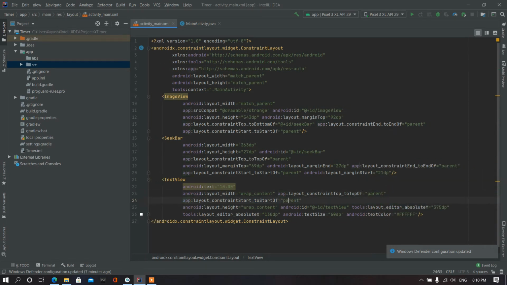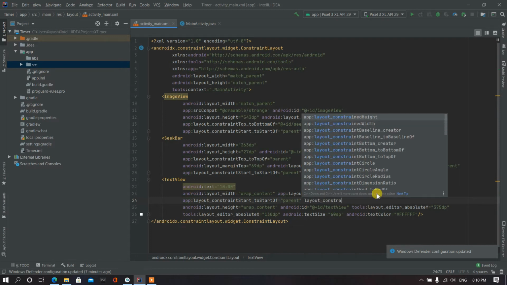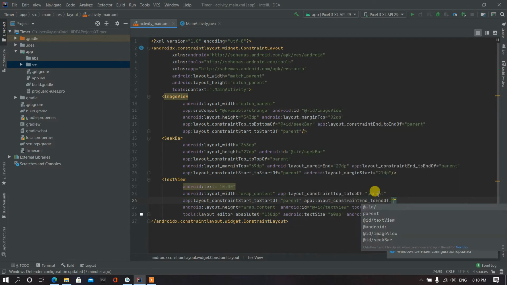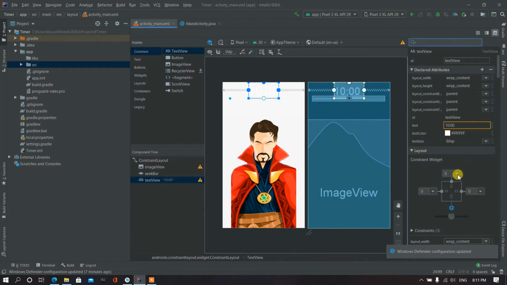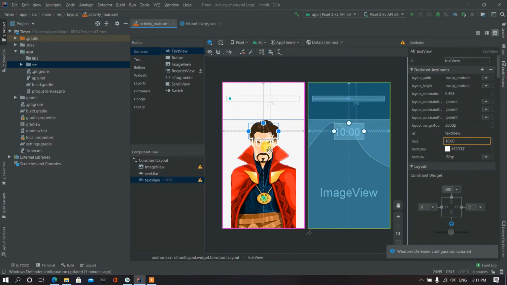Okay, and then layout constraint end to the end of parent.